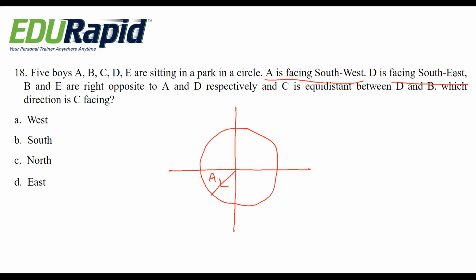D is facing southeast. Southeast means this direction. And B and E are right opposite to A and D respectively. That means for D, E is the opposite one, and for B, A is the opposite one.